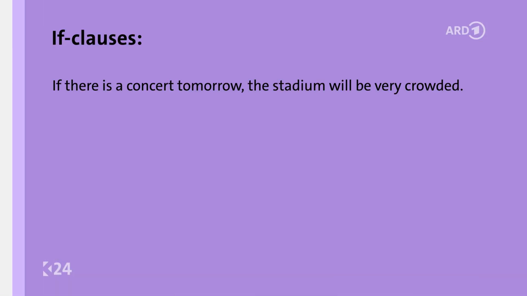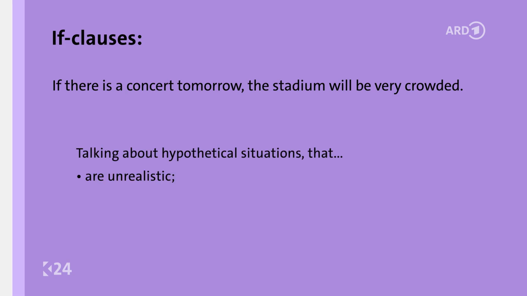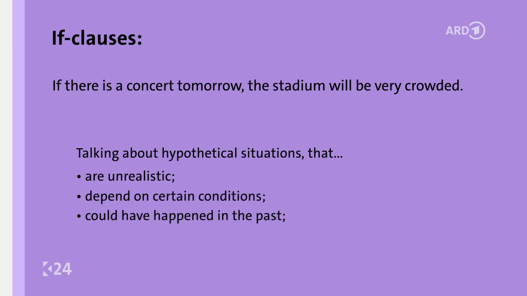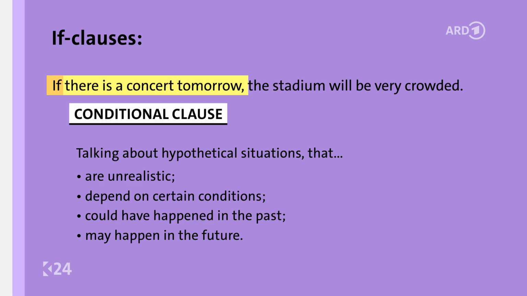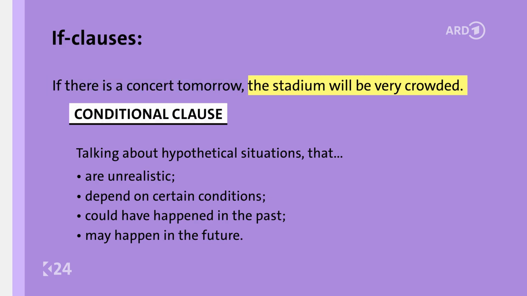If clauses express a situation or condition and its possible result. For example, if there is a concert tomorrow, the stadium will be very crowded. Conditionals help you talk about hypothetical situations. That means situations that are unrealistic, depend on certain conditions, could have happened in the past, or may happen in the future. If clauses are made up of two parts. The part that contains the if is called conditional clause or if clause, and the other part is the main clause.